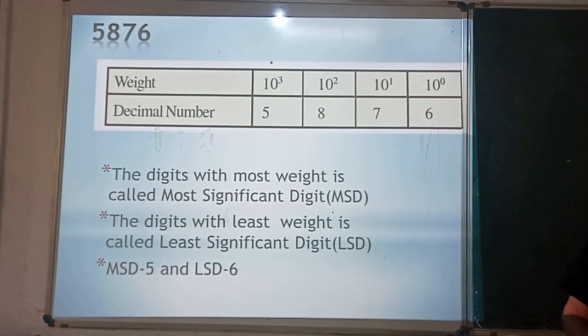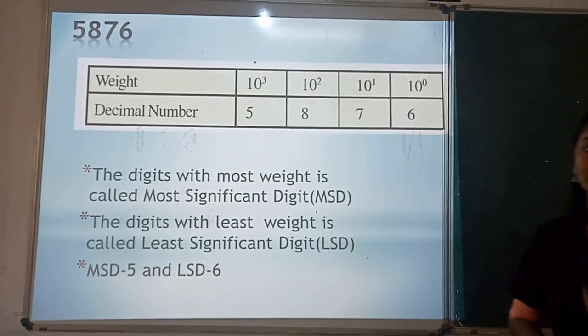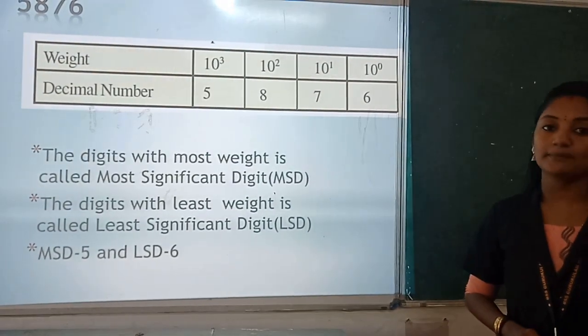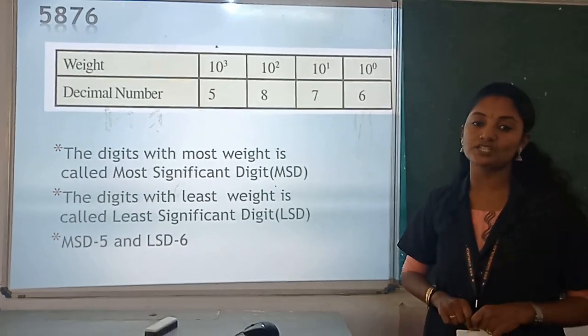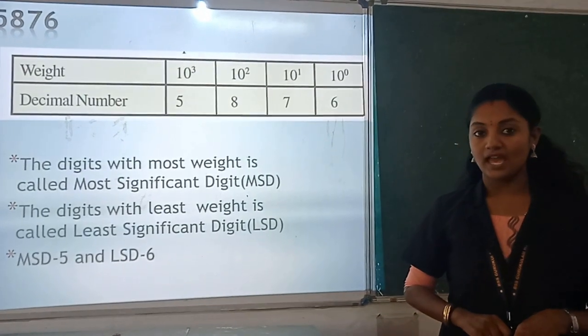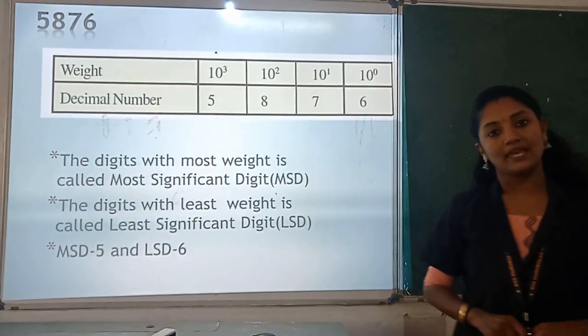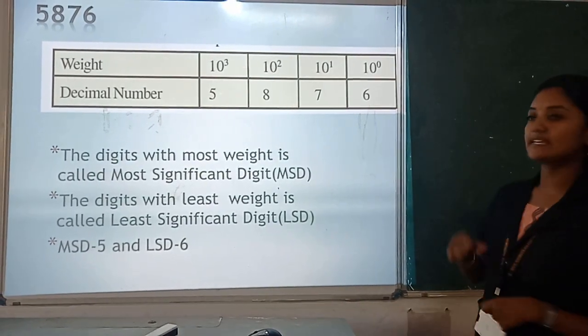So the number is 6. LSD is 6. So understand what is MSD and LSD? MSD means most significant digit. അതായത് ഏത് നമ്പർ അല്ലെങ്കിൽ ഡിജിറ്റിനാണോ ഹയസ്റ്റ് പ്ലേസ് വാല്യൂ ഉള്ളത് അതാണ് MSD, and least place value ഉള്ളത് LSD. So in this example MSD is 5 and LSD is 6.